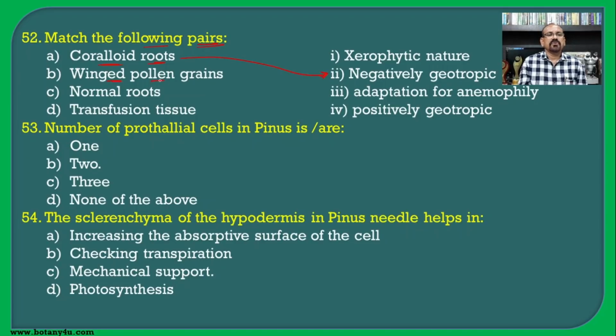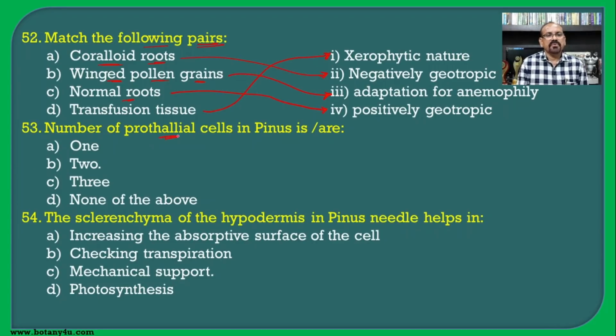Then winged pollen grain. So winged pollen grains are adapted for pollination with the help of wind. Then normal roots must be positively geotropic, and the transfusion tissue is the characteristic feature of the cycas leaf, that is the absence of the lateral vein, which shows the xerophytic nature.